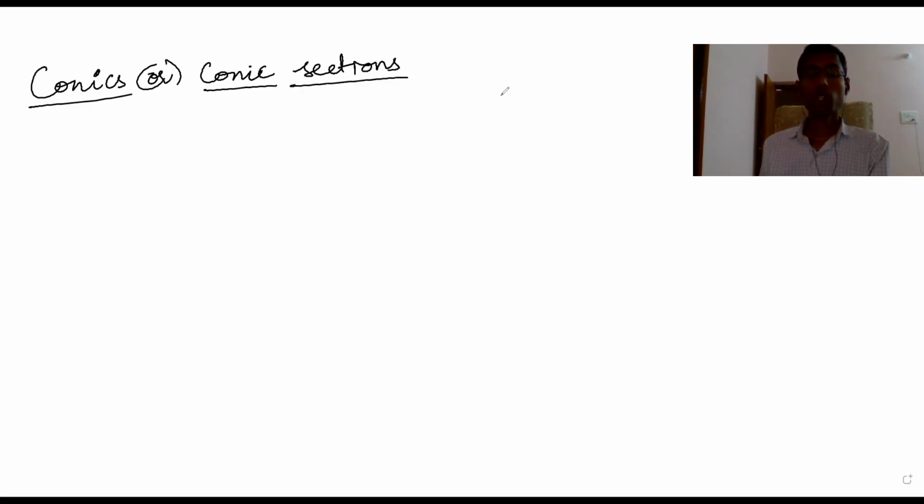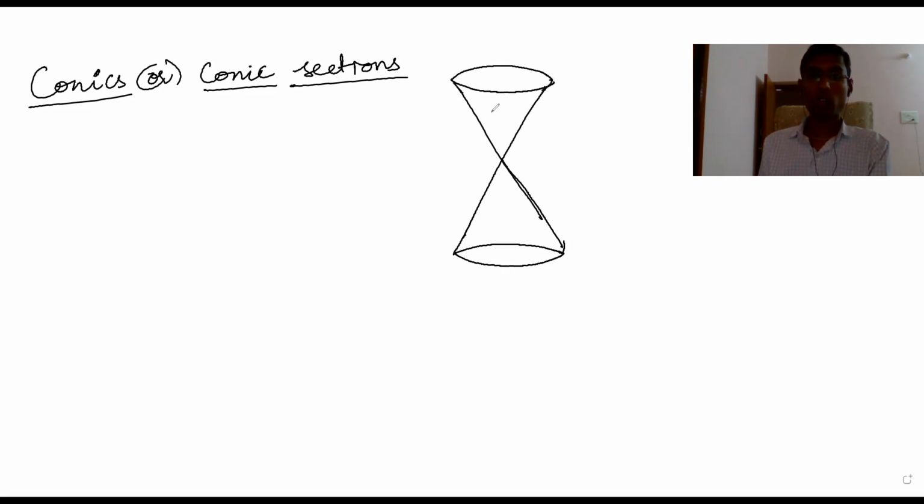Okay, all right. So here, conic sections. How many types of conic sections are there? Now you know this is called a double-napped cone.